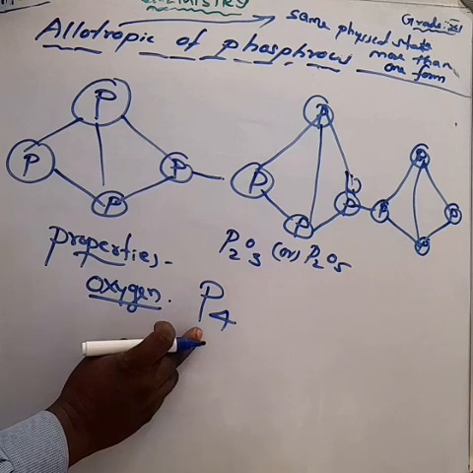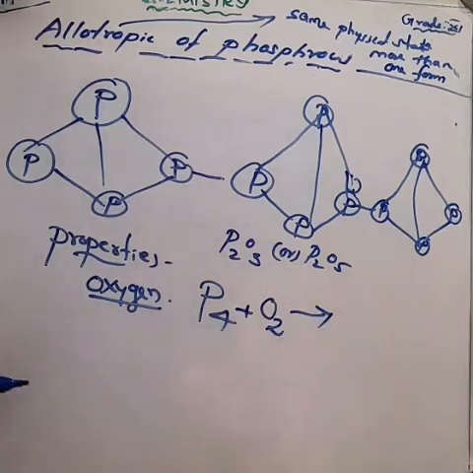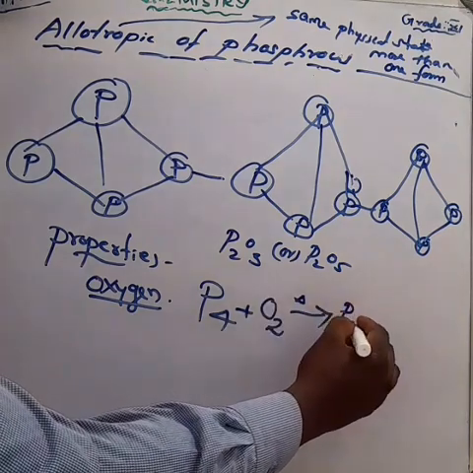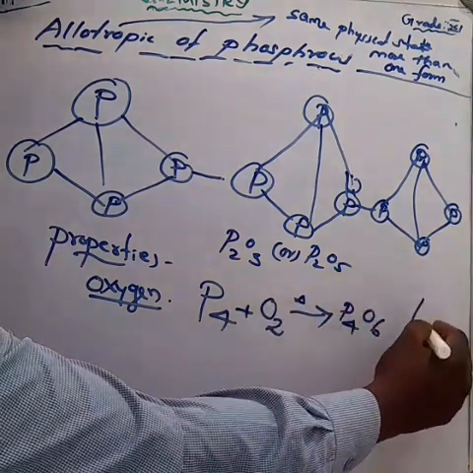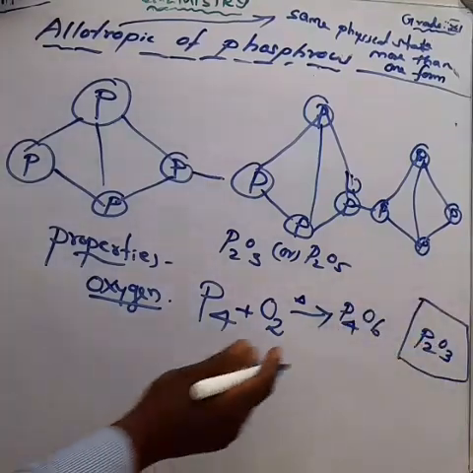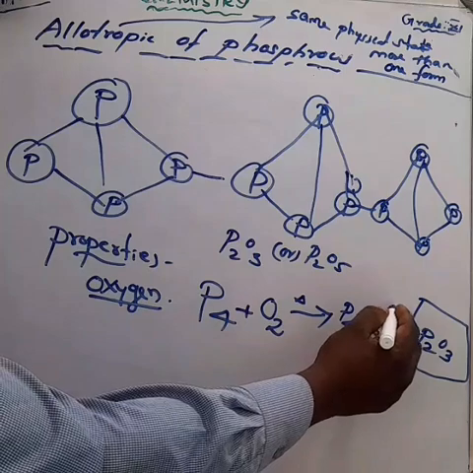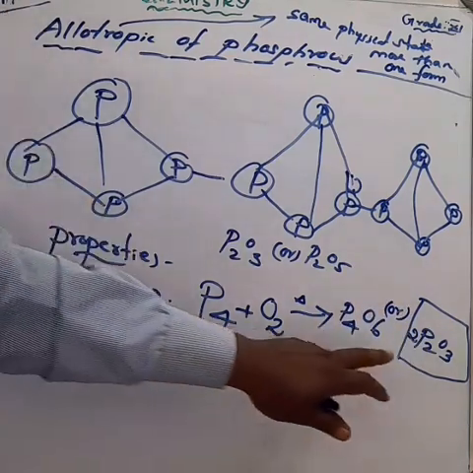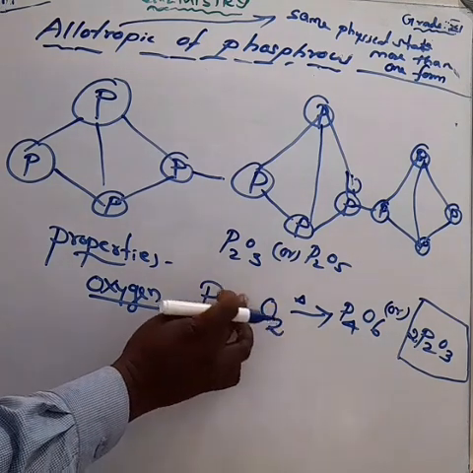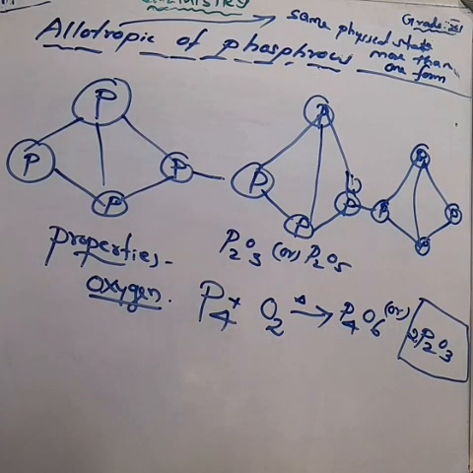P4 reacts with O2. On heating, we get P4O6. Otherwise, we can write P2O3. The same formula is correct. P4O6 is phosphorus trioxide. Otherwise, we can write P2O3, making it 2 here. Written as 2P2O3, we count and have the correct formula. Anyhow, P4O6.